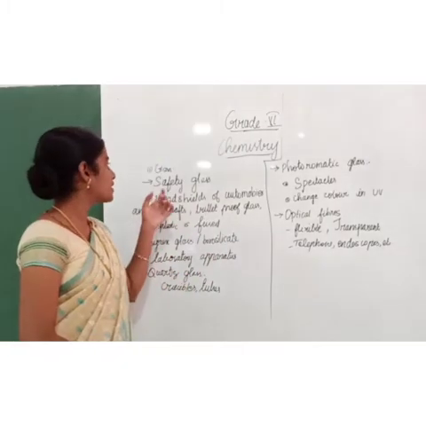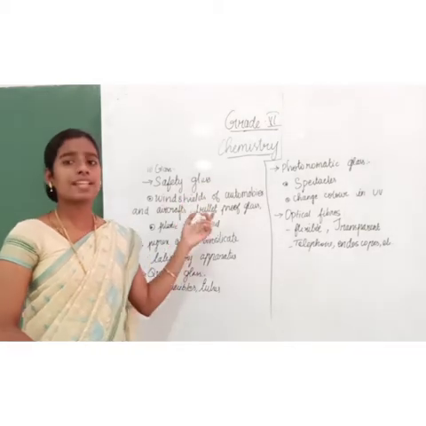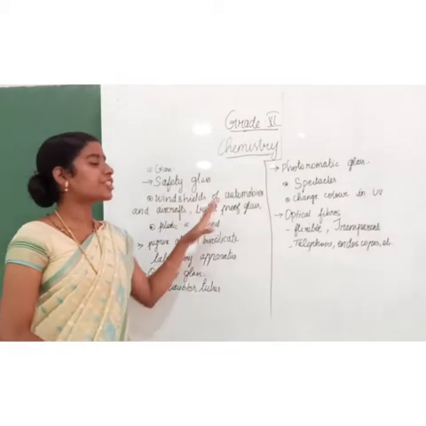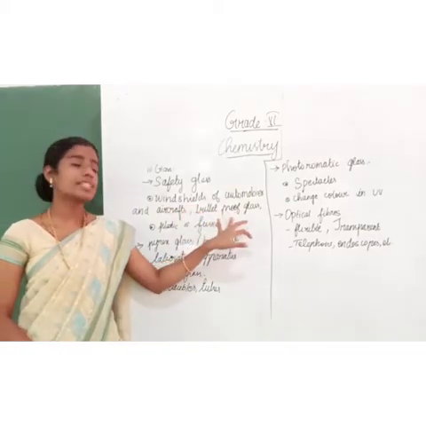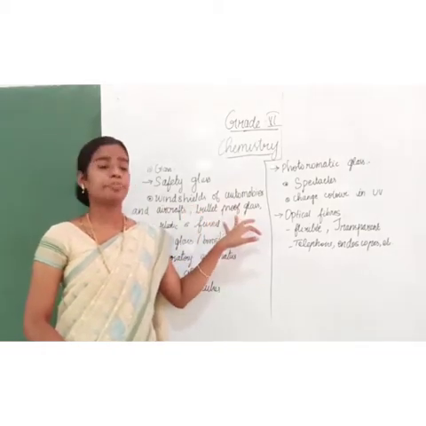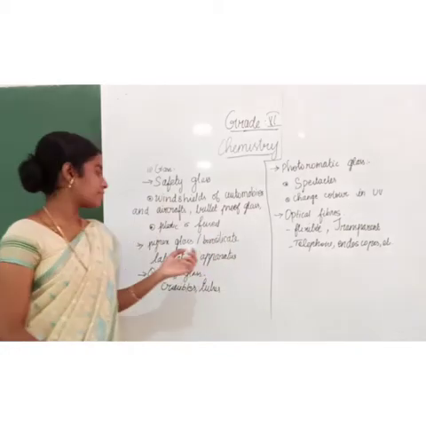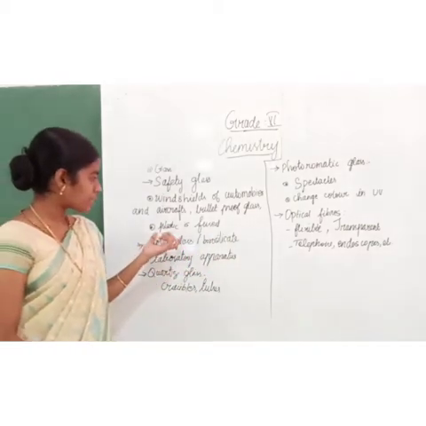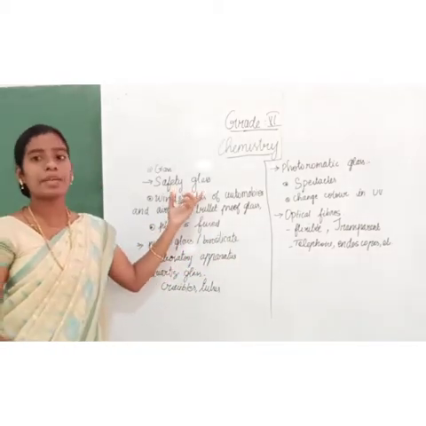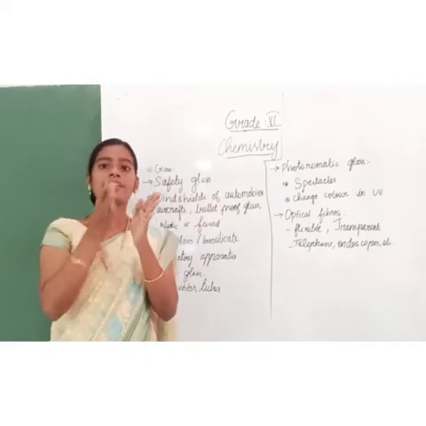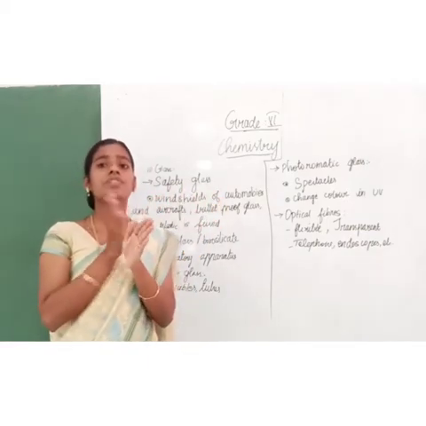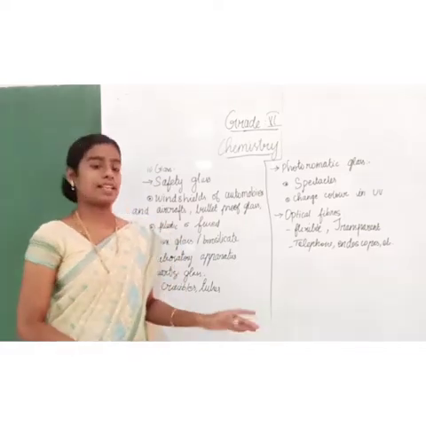Next type of glass is safety glass. Safety glasses are used in windshields of automobiles and aircraft, and this type of glass is used in bulletproof glass applications. The safety glass is made by fusing both sides of the glass with some plastic materials.